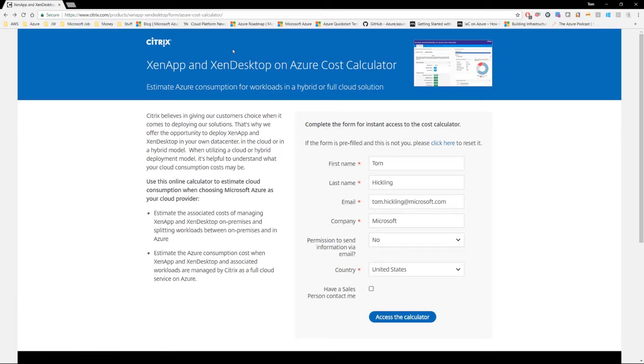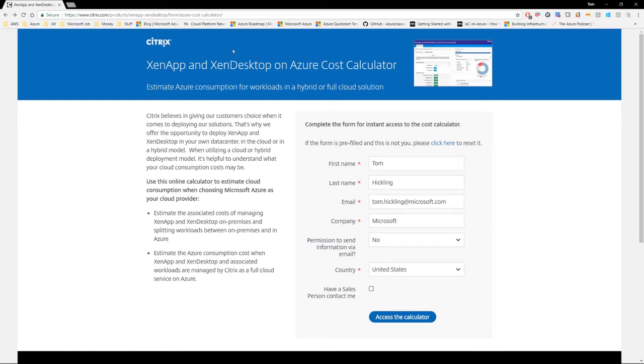The second thing to note is that the Citrix pricing calculator is a Citrix product with Citrix's IP. It is based upon their vast knowledge of workload requirements, application requirements, and best practices, as well as load testing against Azure VMs using Login VSI. Some of that data is used in some of the default settings for options within this tool.